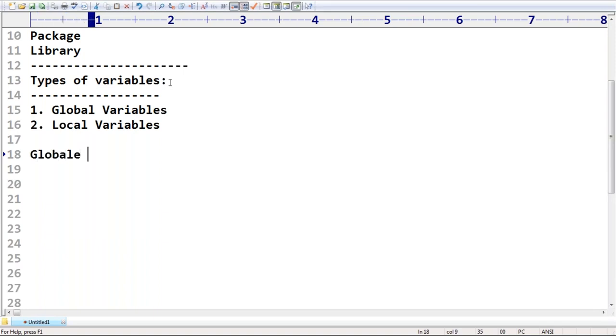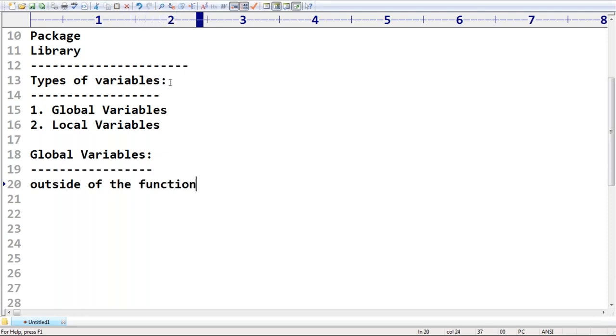Where do we have to declare global variables? Outside of the function. The variables which are declared outside the function are global variables. Global variables are available for all functions in that module.